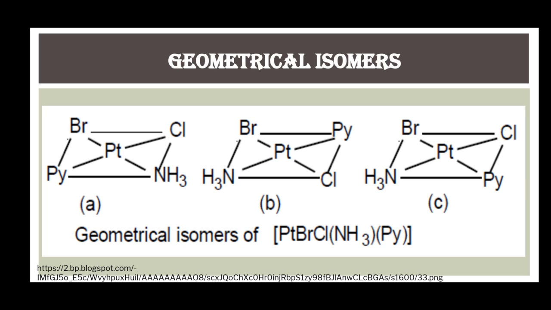This is an example of a complex of MABCD type. Here in this complex, four different types of ligands are bonded to the central metal ion, and these are the three possibilities or three isomers of this complex.